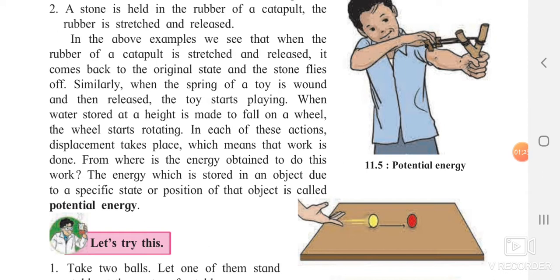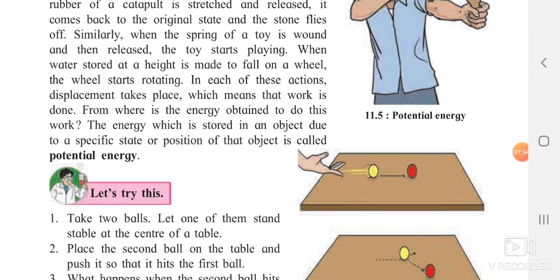So sometimes some energy is possessed in the body of a particular object. You are moving, so you are possessing kinetic energy. A stone which is still possesses potential energy. So always remember one thing, the energy which is stored in an object due to the specific state or position is called potential energy.